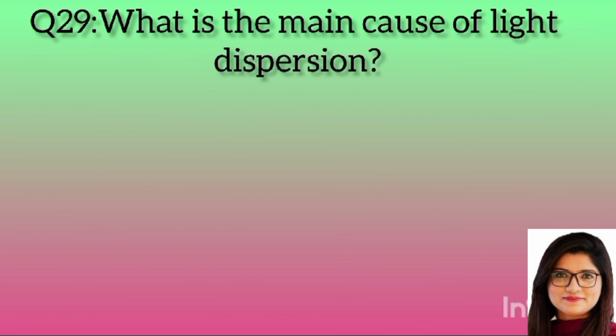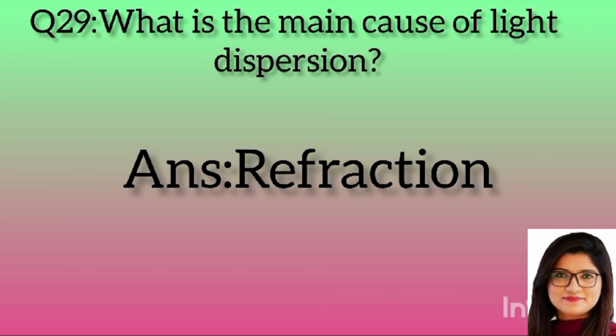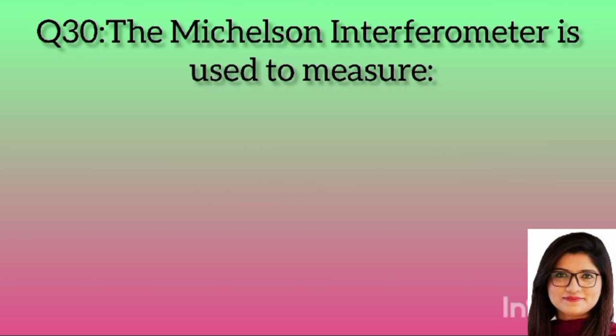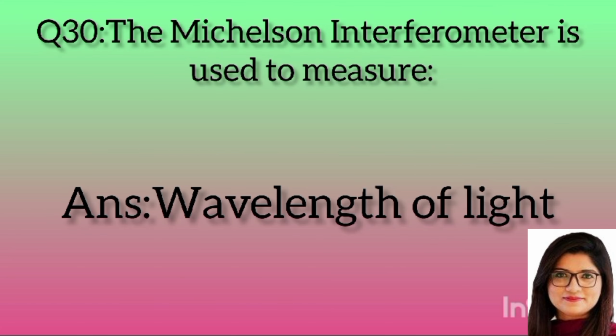Question 29. What is the main cause of light dispersion? Answer: refraction. Question 30. The Michelson interferometer is used to measure? Answer: the wavelength of light.